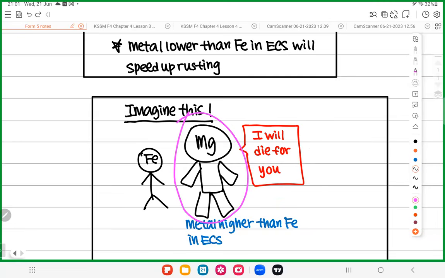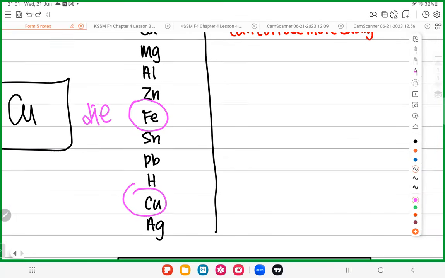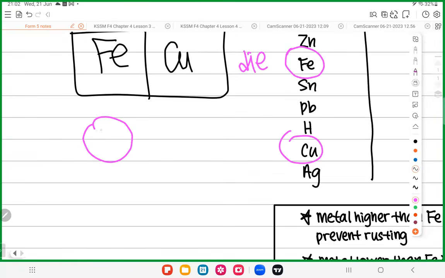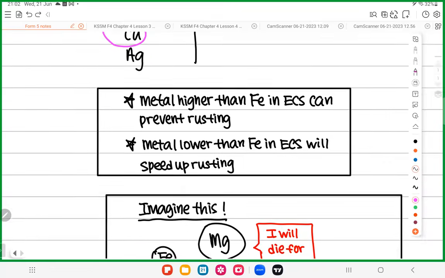Okay, now look at here. If you have copper, copper is lower than iron. When you're lower than iron, copper should be smaller. You see, if iron looks like this, copper should be like this. The lower you are, the weaker you are. So in this case, copper not only will not die for me, but what is worse, look at this picture.